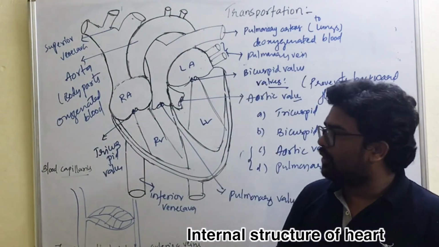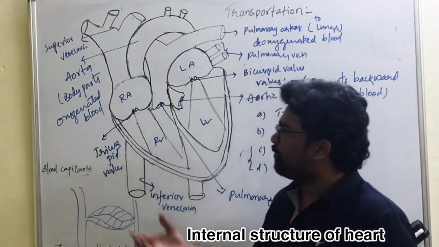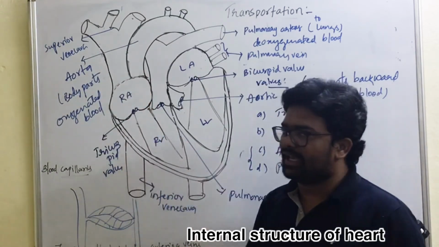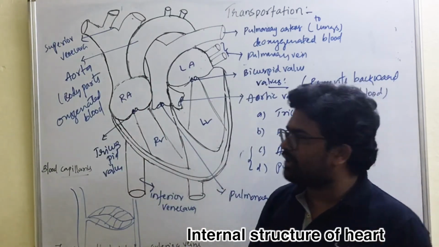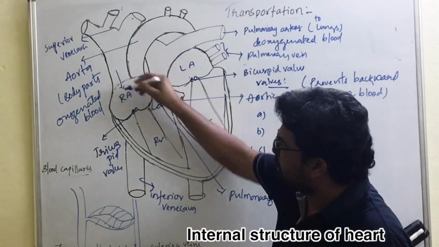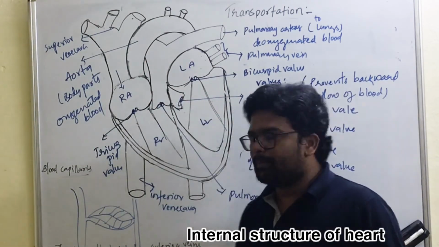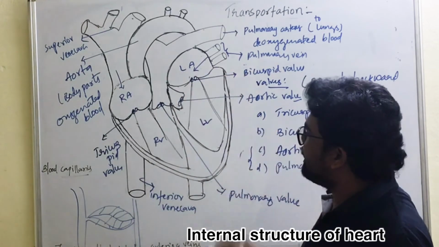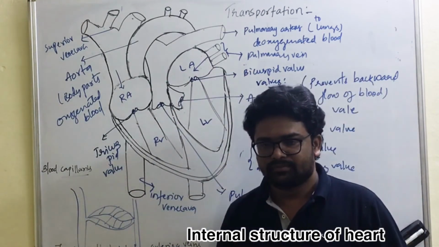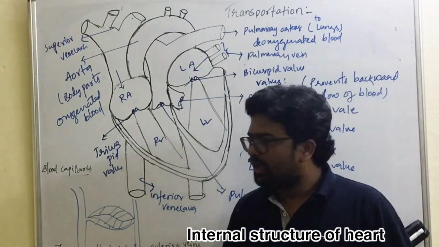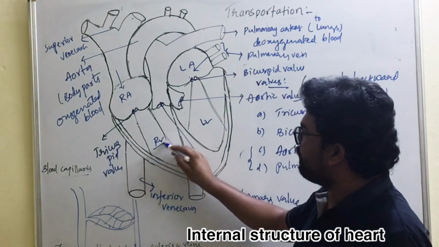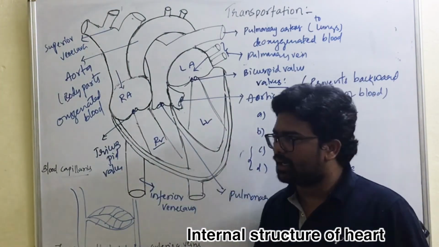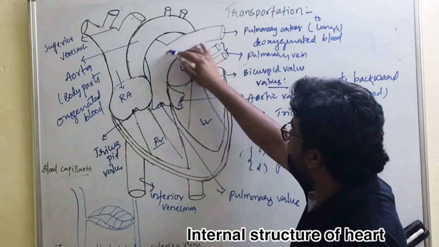Now here in the chambers of the heart, with the help of the superior and inferior vena cava, deoxygenated blood is collected into the right auricle, and with the help of the pulmonary vein, oxygenated blood is collected into the left auricle. From the upper part of the right ventricle, a blood vessel called the pulmonary artery arises.